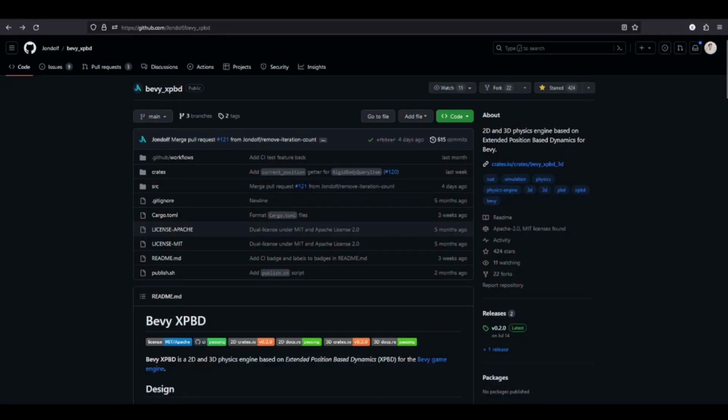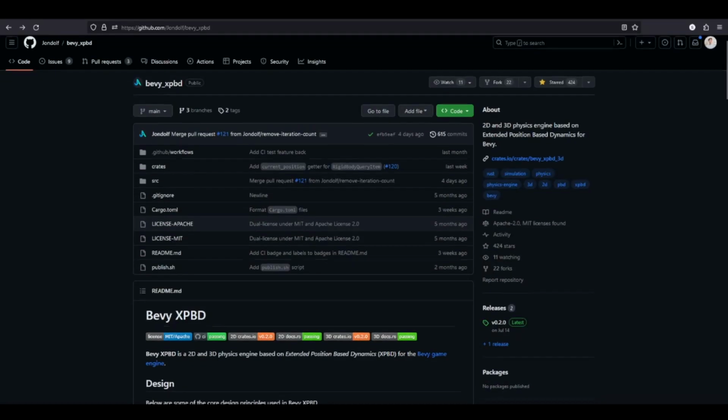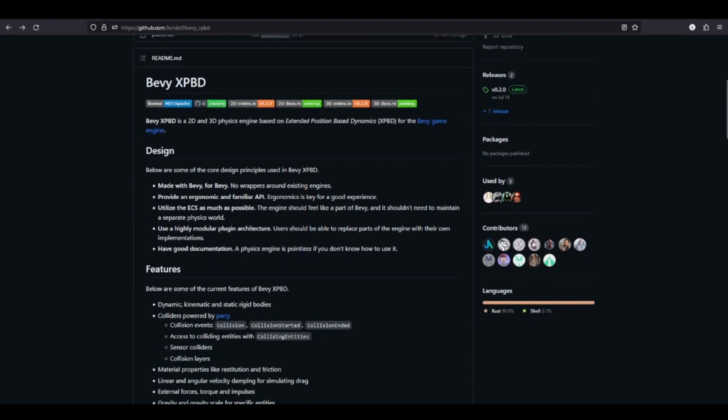For the rest of the video, we're going to go through that demo that I built, and it's relying on the Bevy XPBD crate. Bevy XPBD is a physics engine. It's built entirely natively to Bevy, so unlike Rapier, the physics engine I'm currently using in Cricket Pong, it doesn't require synchronizing with some other backend to do all the physics calculations. It's actually using the ECS to do that more natively.